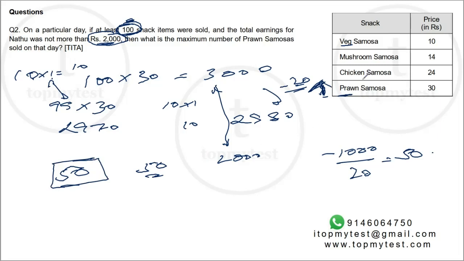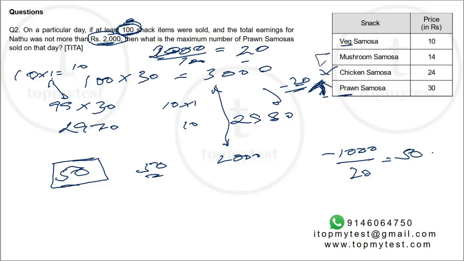Now you will say, okay, the answer is done. But now you'll ask, why can't we replace a prawn samosa with a chicken samosa? Yes, you can replace a prawn samosa with a chicken samosa, right? But the answer will have a problem. The reason is very straightforward. See, the average price of a snack is 2000 divided by 100. This is the maximum average. Maximum revenue is 2000. Minimum number of items is 100, which means the maximum possible average value of the snack will be 20 rupees. Now, combining 24 and 30 will not be able to reach 20. So chicken samosa is out.